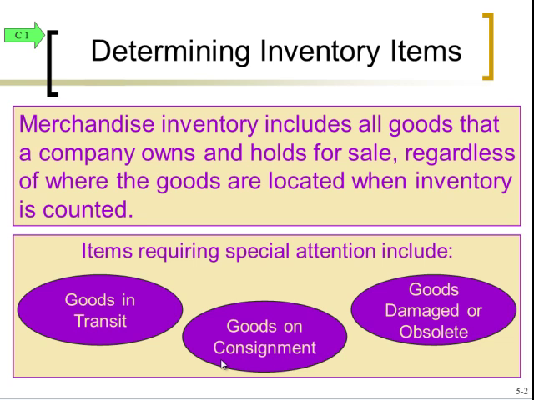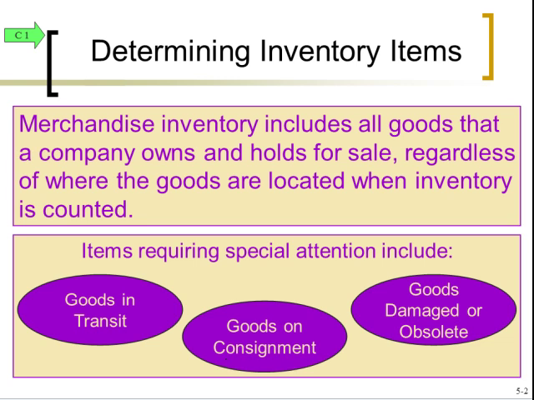If one of Store B's customers buys it, it's Store A's revenue because they own it, but Store B will get some sort of commission off of that, some sort of fee. So with Store A, even though they don't physically have it in their warehouse to count, they still own it, so they'll have to add it in, even though it's in Store B's store. On the other hand, Store B physically has it, so they can count it, but they shouldn't. It should not be considered their inventory because they don't own it.